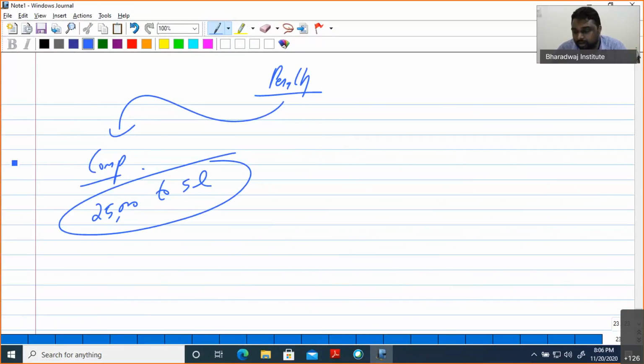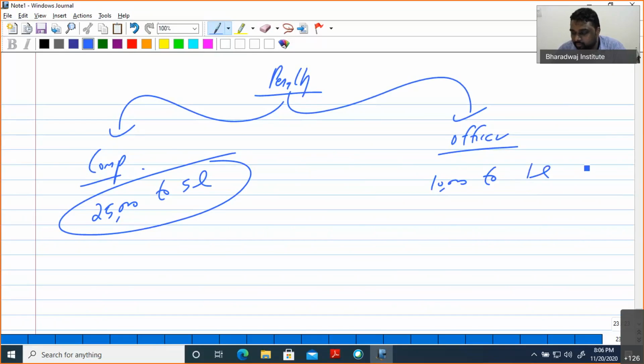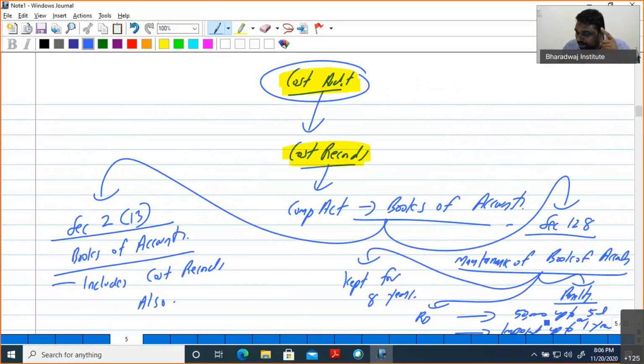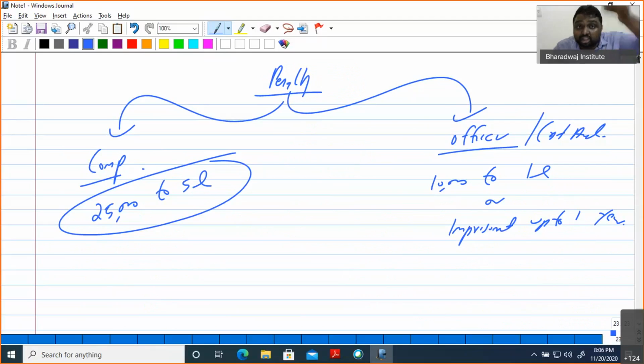If it is an officer or cost auditor, 10,000 to 1 lakh, or imprisonment up to 1 year. We have already discussed one penalty for cost records, but this is for all other provisions, that is, rule 1 to rule 6. For any contravention of rule 1 to rule 6, the penalty will be 25,000 to 5 lakh for the company.